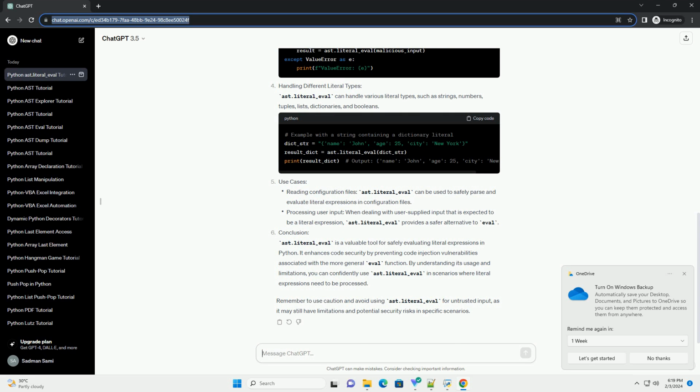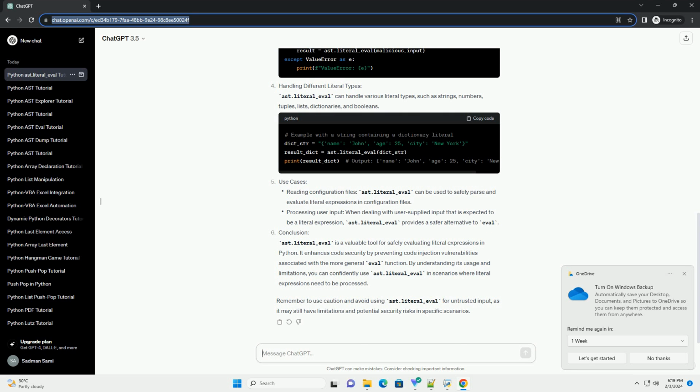Note: attempting to evaluate non-literal expressions or code with ast.literal_eval will raise a value error. Handling security. One of the key advantages of ast.literal_eval is its security features. It ensures that only literal expressions are evaluated, minimizing the risk of code injection.